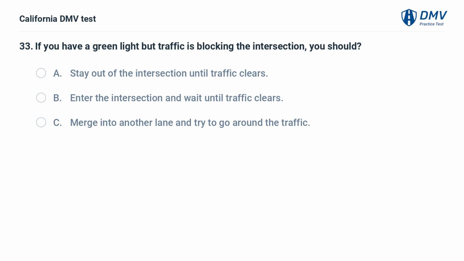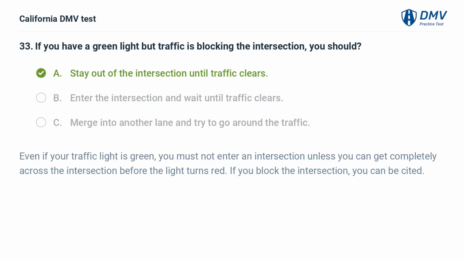If you have a green light but traffic is blocking the intersection, you should A. Stay out of the intersection until traffic clears. B. Enter the intersection and wait until traffic clears. C. Merge into another lane and try to go around the traffic.